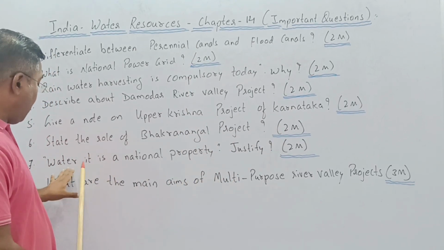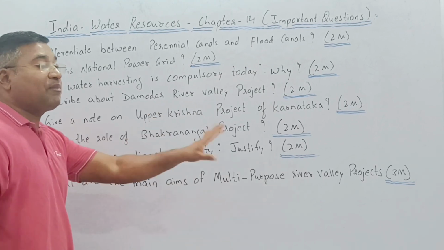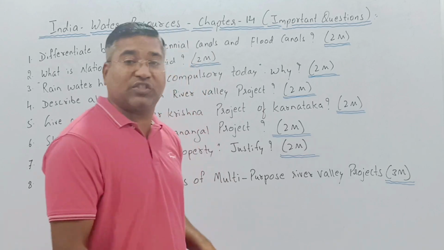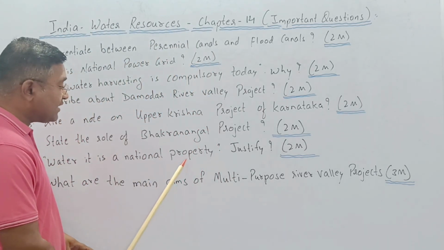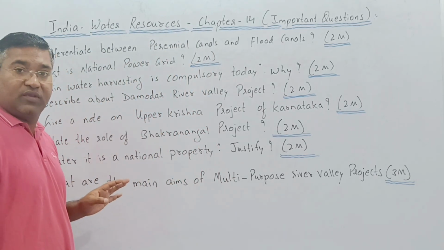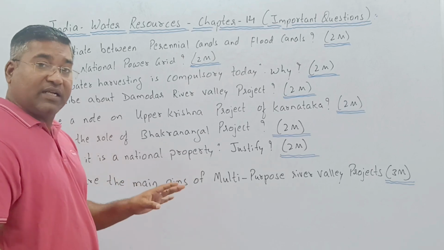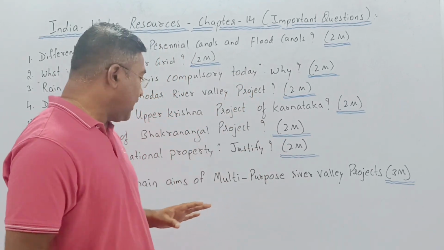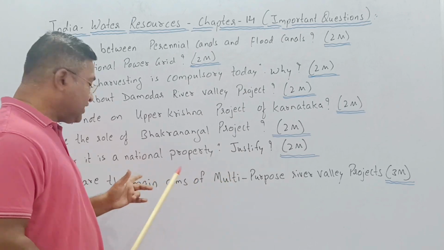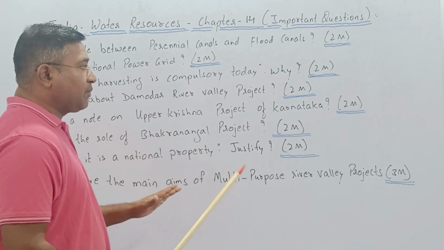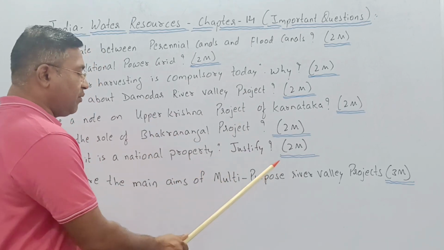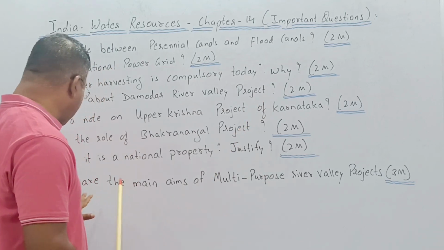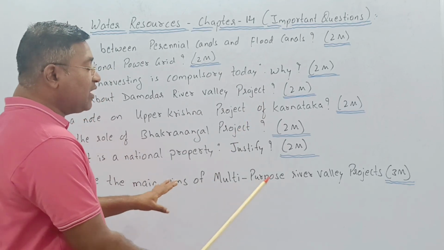Now, a very important question. Water is a national property nowadays. You have to justify this. Why are we saying it is a national property? Why presently are we saying it is a national property? This you have to mention. So you have to justify this statement: water is national property. You have to justify, for how many marks? 2 marks it is.